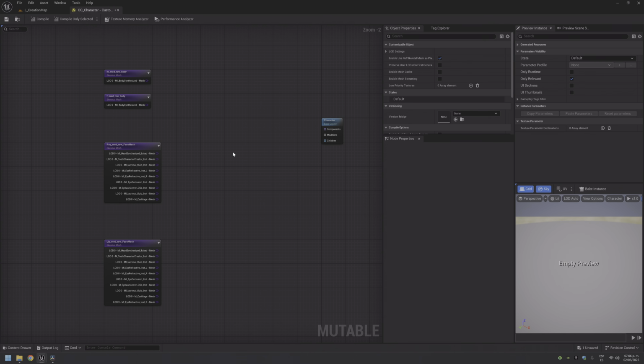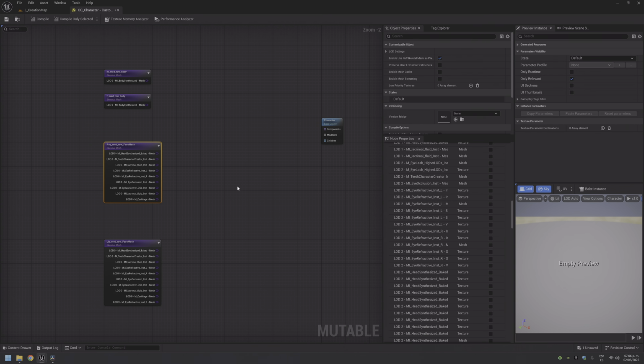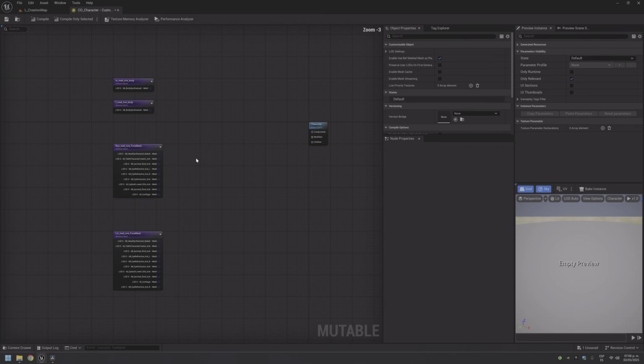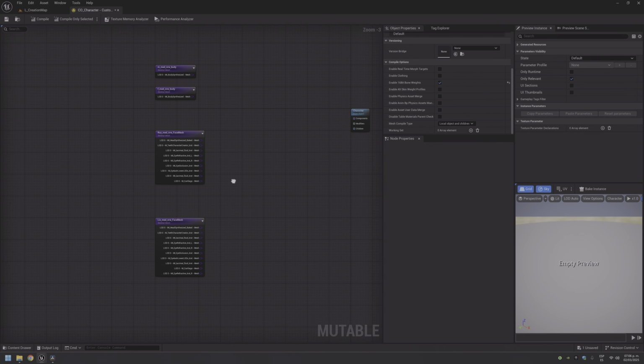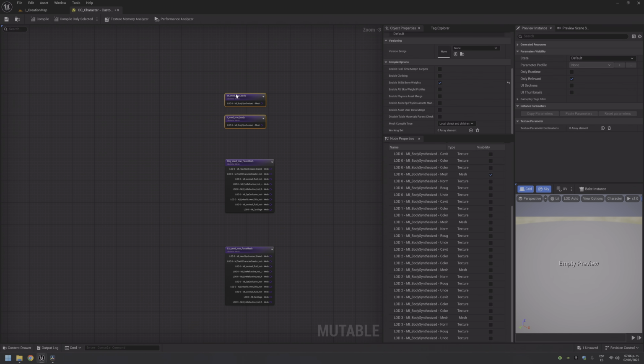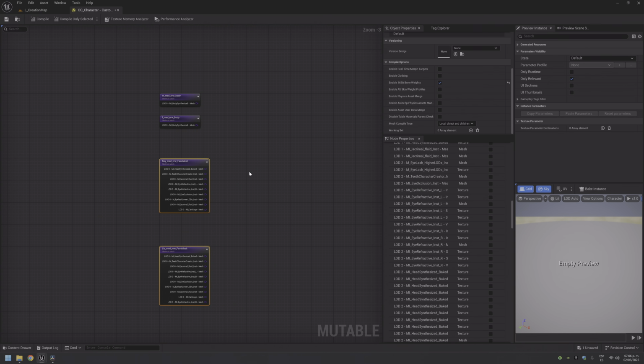Mutable will bake everything into a single mesh with texture, materials, and it will generate everything. So you don't need to worry about LOD 1, 2, or 3, but I think that it will make a better result if you provide all the LODs. But for the purpose of this tutorial, I think that this is more than enough.